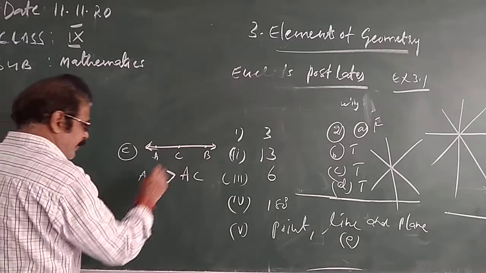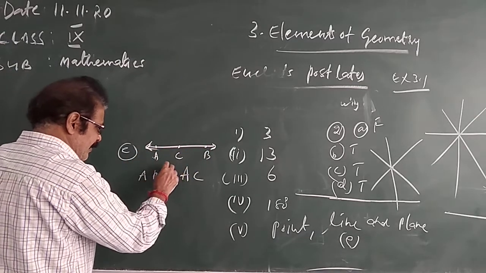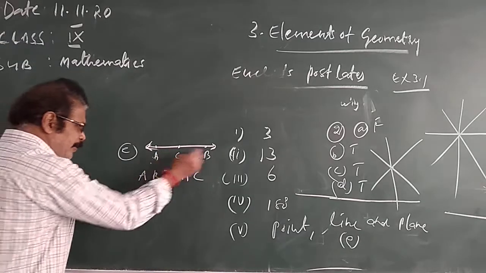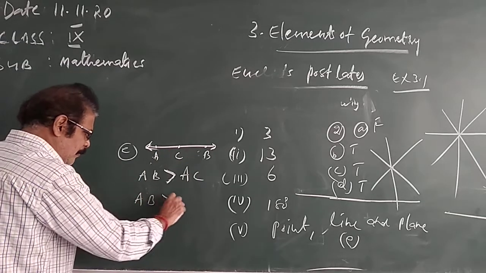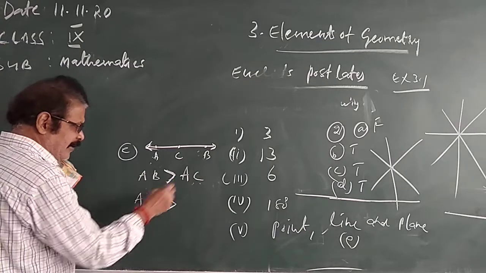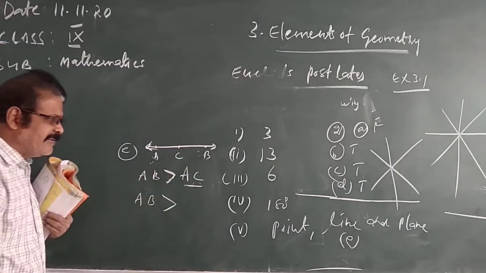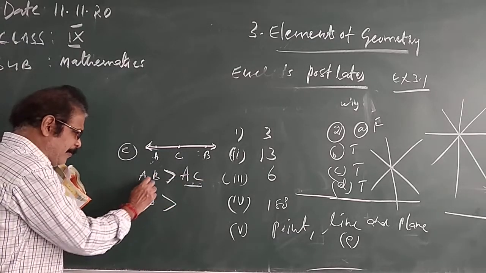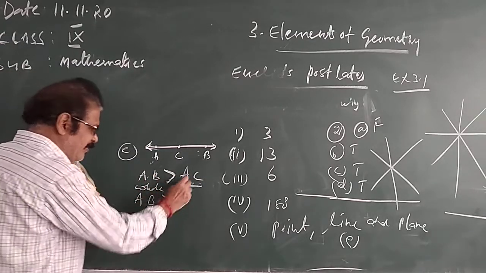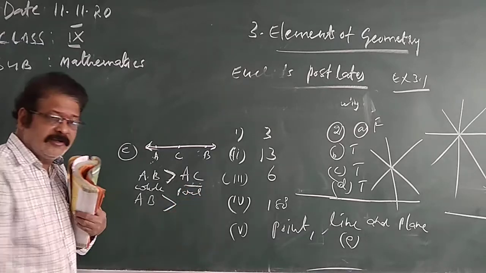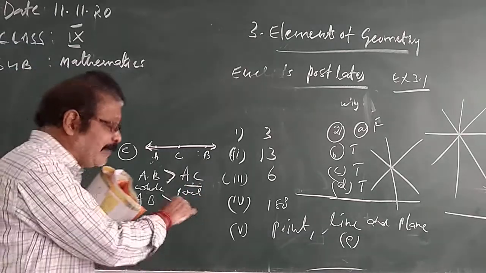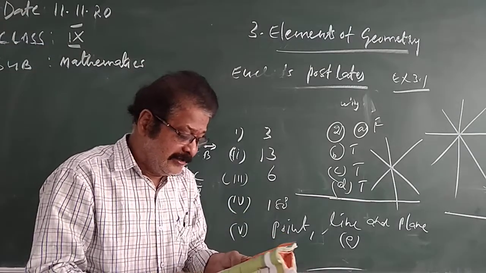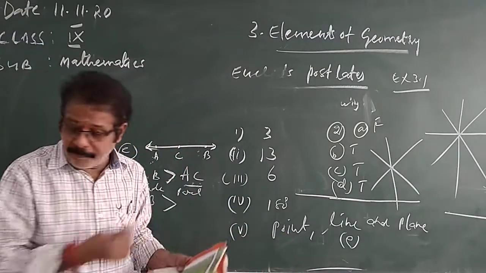The whole part is AB, and AC is the part. AB is the whole, AC is the part. Just now we discussed: the whole is always greater than the part. So AB is greater than AC. Second problem over.